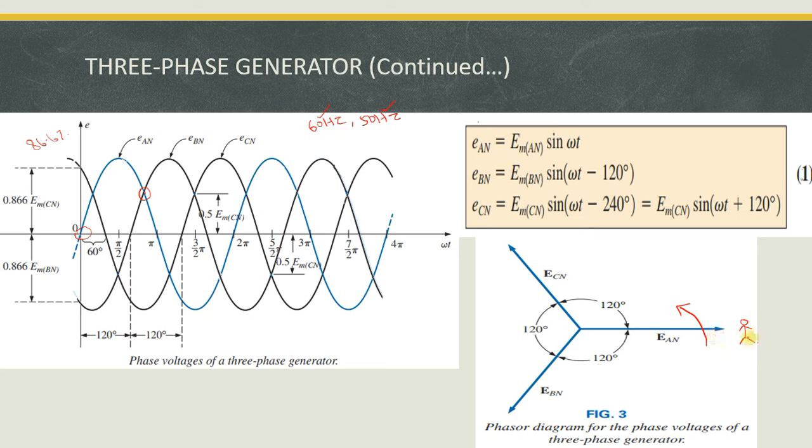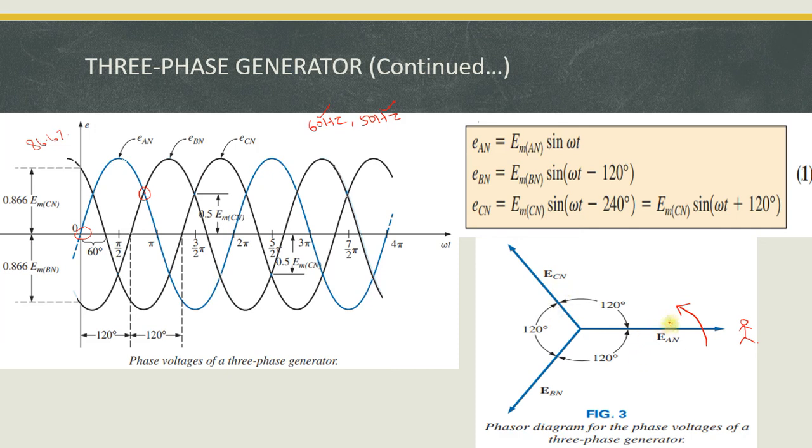Okay, you are sitting here. Now the rotor is rotating. So at first, which sequence is crossed, you take it as reference. So here EAN is given, so I take this as reference. It is rotating in anti-clockwise. Next, you see what will come? It is EBN. So the next phase sequence is EBN. The third phase sequence is ECN.